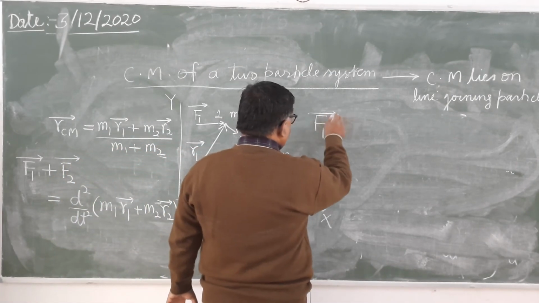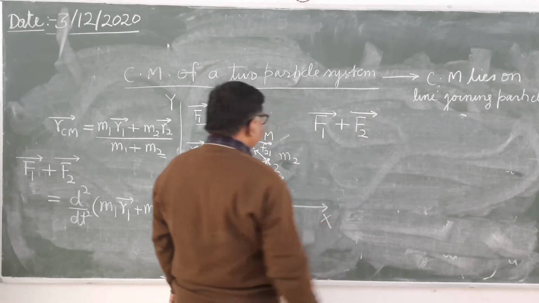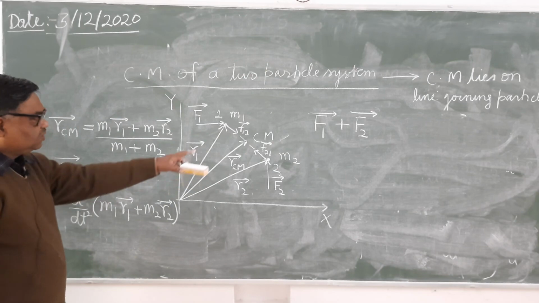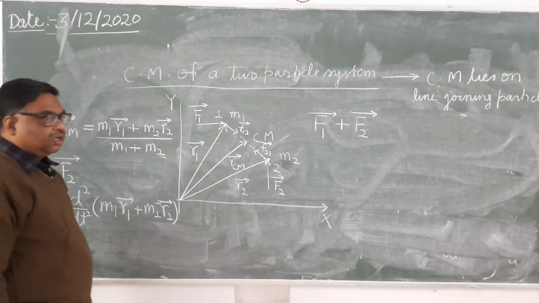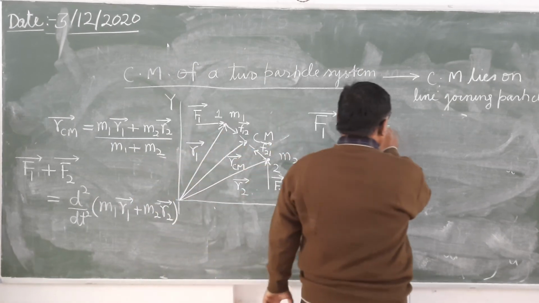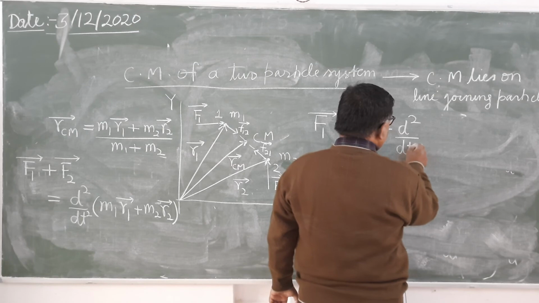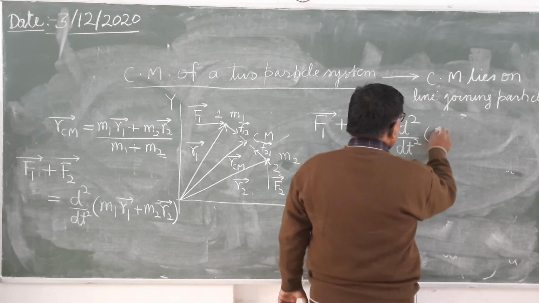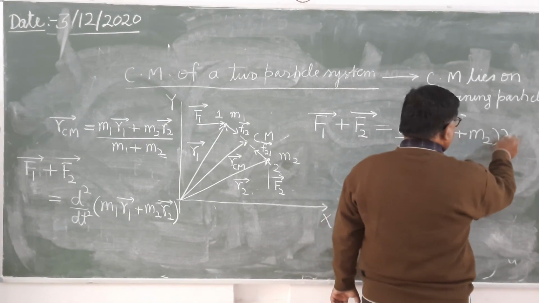It will be vector F1 plus vector F2. What is the total mass at the center of mass? Total mass is m1 plus m2. And what is its position vector? RCM. So it will be equal to d2 upon dt square, here m1 plus m2 into RCM.